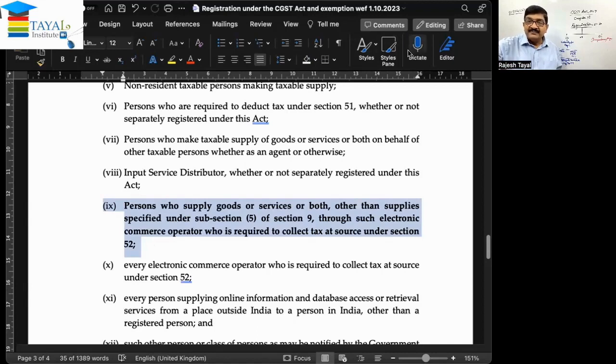So what is it saying? Any supplier making supplies of goods or services through the electronic commerce operator, except where the electronic commerce operator is required to pay tax by virtue of section 9 subsection 5 of the CGST Act, should be registered irrespective of aggregate turnover.